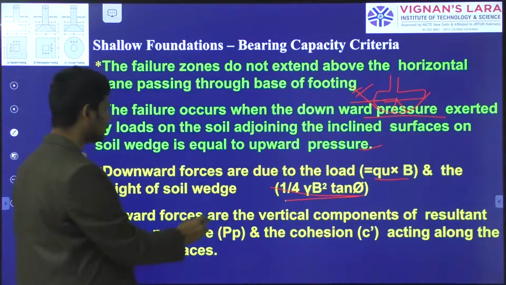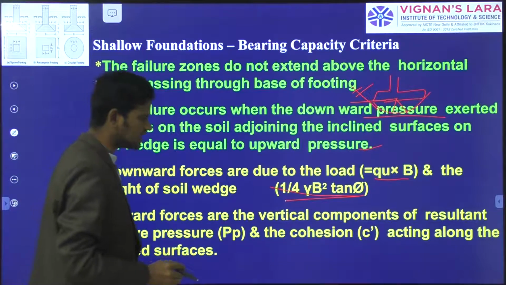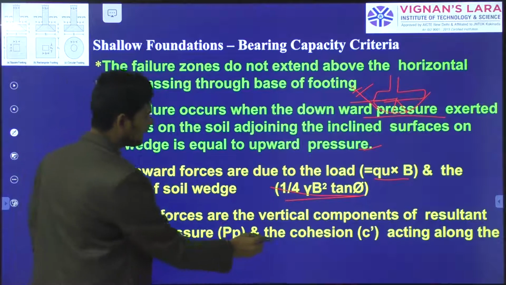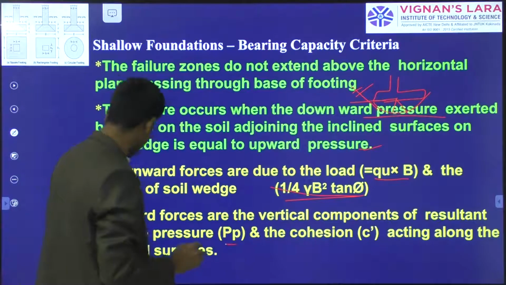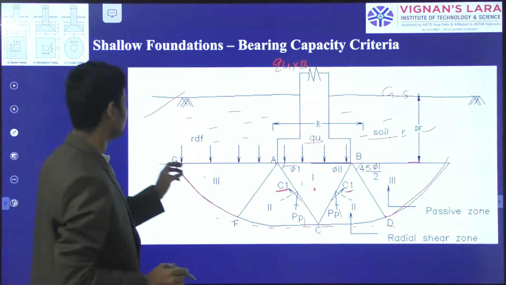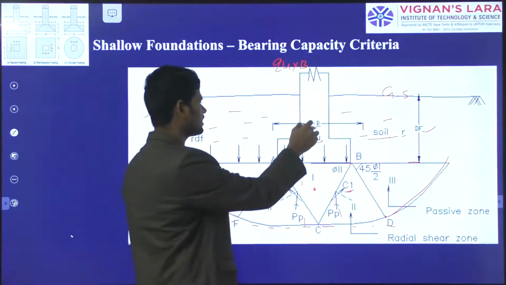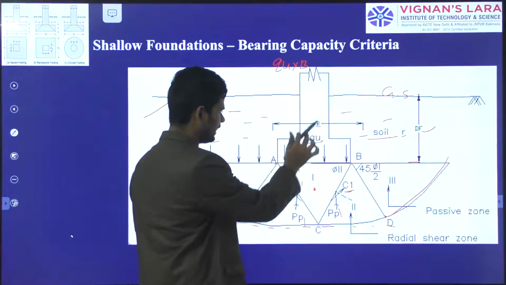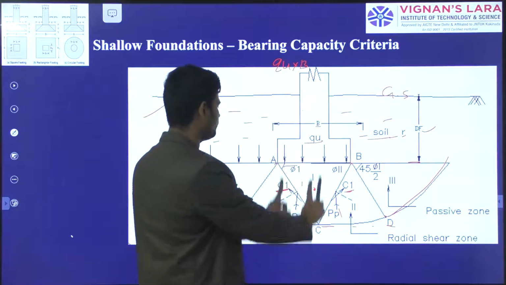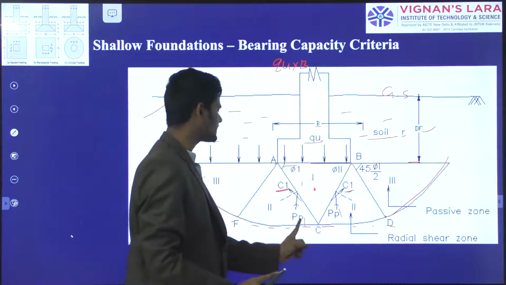And next, the upward forces are the vertical components of the resultant passive pressure, that is Pp, and the cohesion C acting along the inclined surface of the soil mass. Again, the downward forces are Qu into B, where Qu is the load and B is the width of the foundation, and the upward forces are nothing but the passive earth resistance.